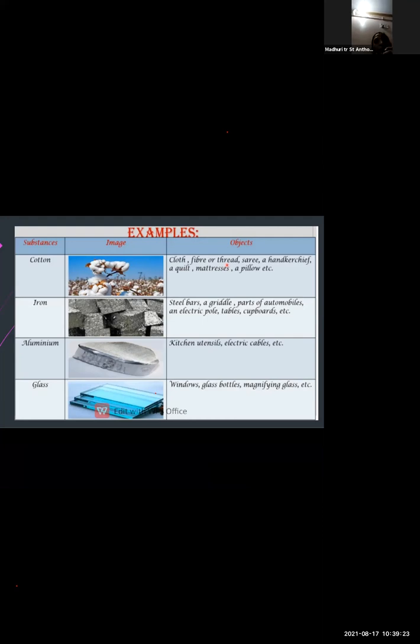Then aluminium. Aluminium is mostly used in the kitchens and in the electrical cables. जो wire होती है ना, that is also made up of aluminium. Then glass. Glass, you have the image of the glass, and glass is used for making glass bottles, magnifying glass, windows, doors, etc. So these are the objects. These are some of the substances, their images, and what type of objects can be made from them are seen in this picture.